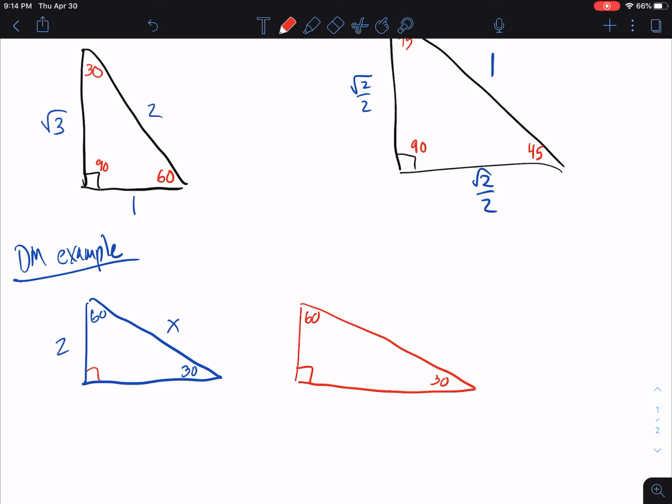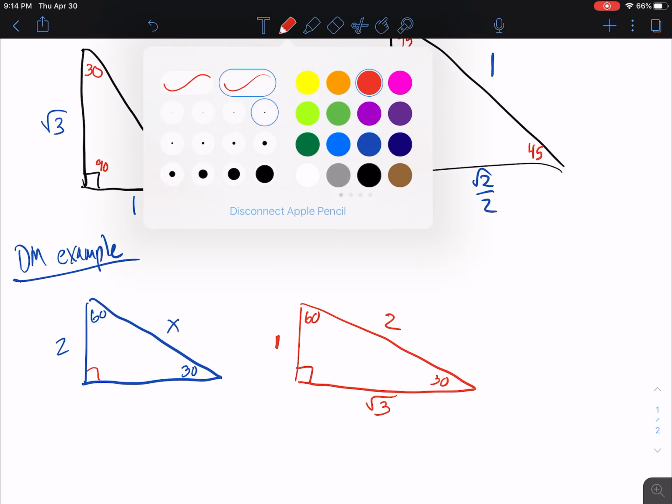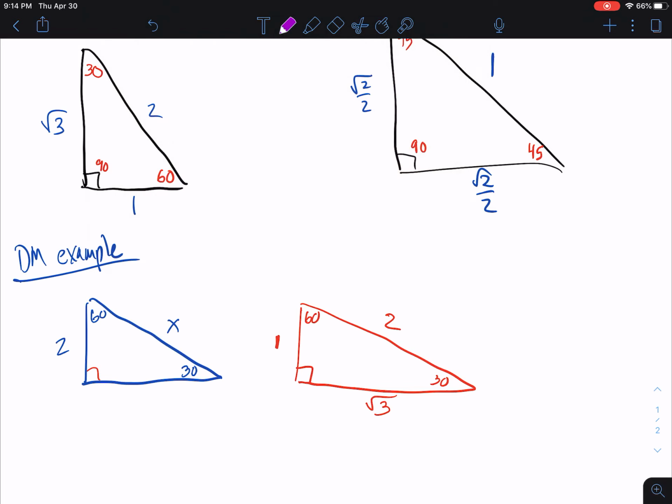Now, I'm making this the same. What do I mean by that? Well, the 1 is going to be here. So since the 1 is there, the radical 3 will be down here, and the 2 will be over there. What I'm basically being asked here is to solve for x, but I need to do that in a ratio sense. The only way you're going to be able to create this ratio is if the triangles are drawn using the same orientation. If your 30 and 60-degree angles are backwards, it's not going to work.